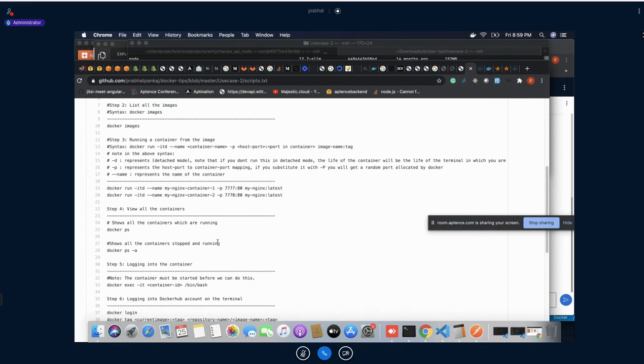Technically you can create your own Docker image and deploy it anywhere depending upon what kind of use case you have. In my case, I'm using ECS, Elastic Container Service, in order to deploy my Docker image.